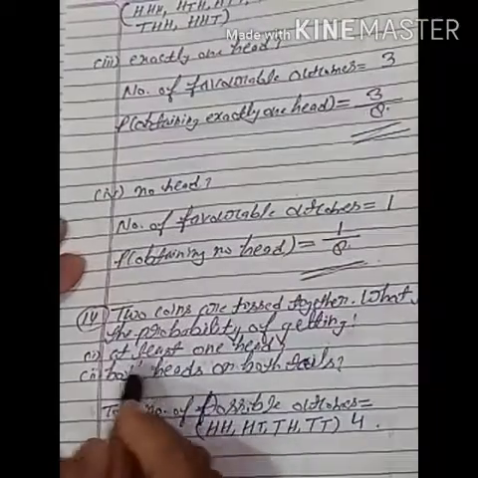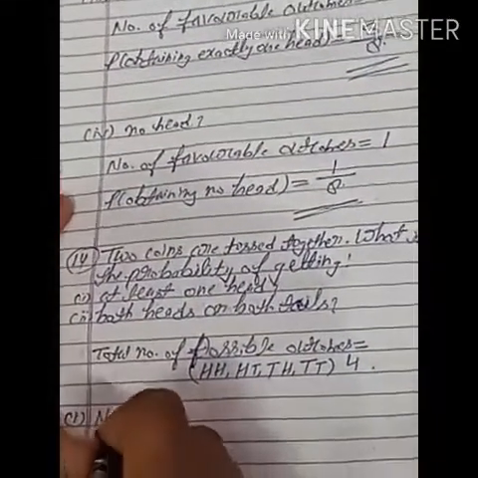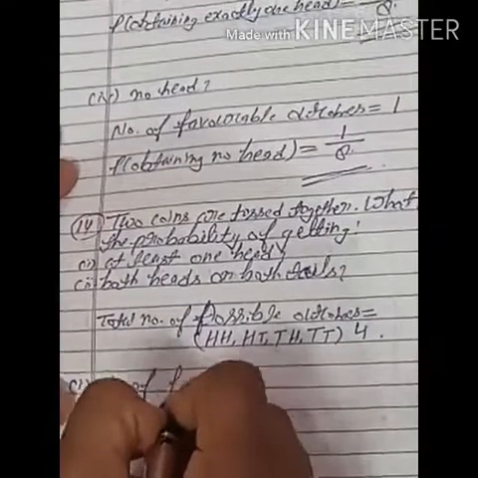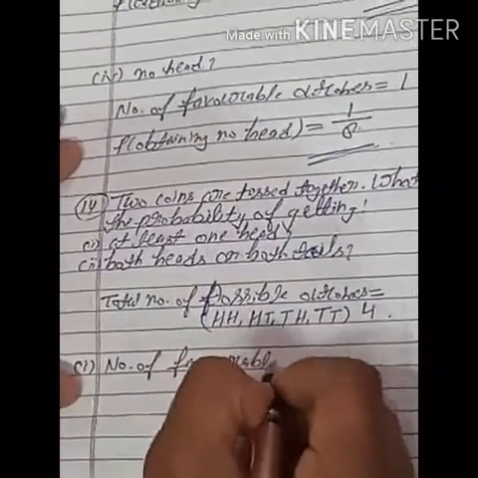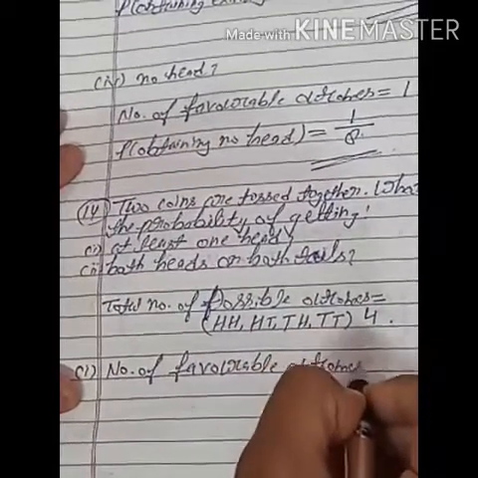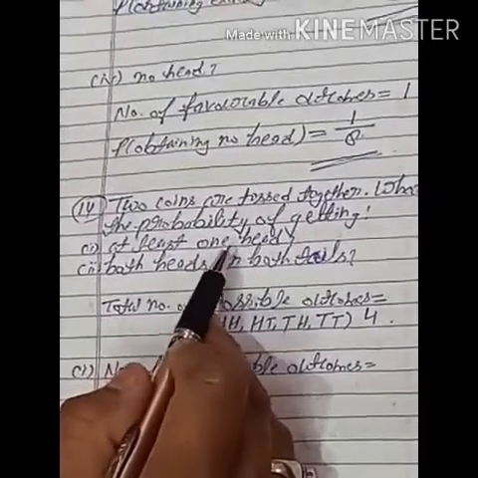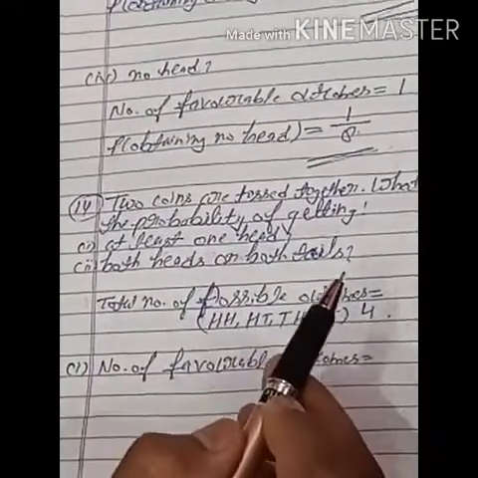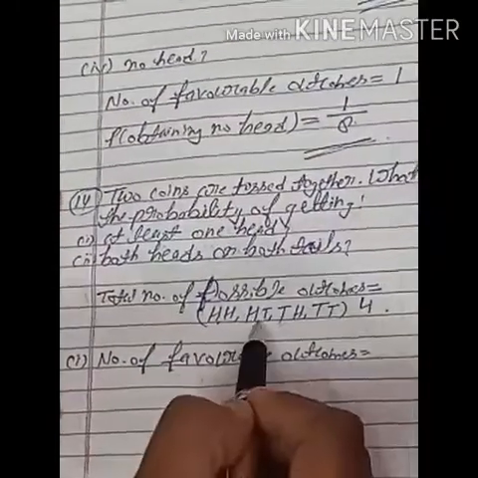So first part, at least one head. So number of favorable outcomes is equal to, at least one head means one head must be present there. So one is this, 2, one is this, 3.